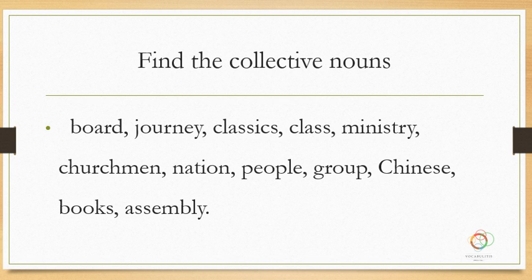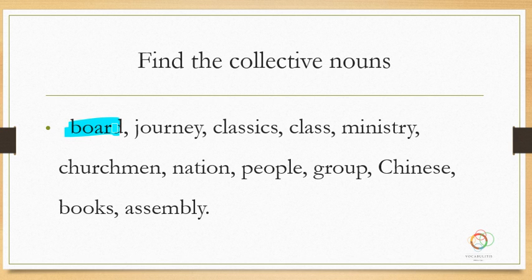Let's look for the collective nouns in this set. The board. Well, if you're thinking of a chessboard or game board, that's just a concrete noun, singular, so that would not be collective. But if you think of the definition of a board of directors for a company, that board is a collective noun. So we would say that is collective. Journey is not really collective. You just go on a journey. How about classics? No, you can have one classic and two classics. These are singular and plural words.